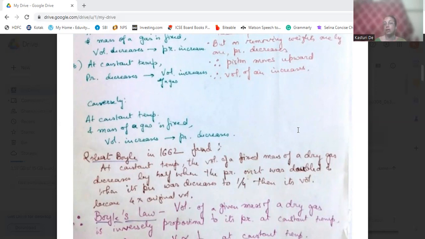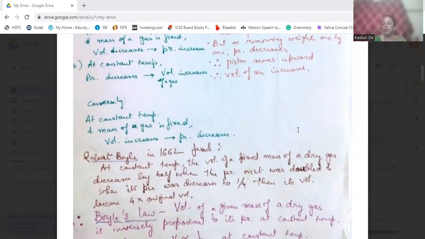This relationship was proved by Robert Boyle.